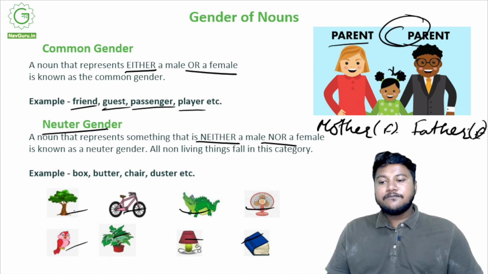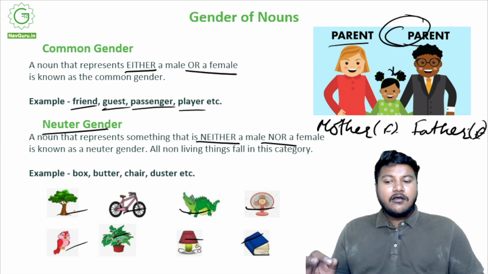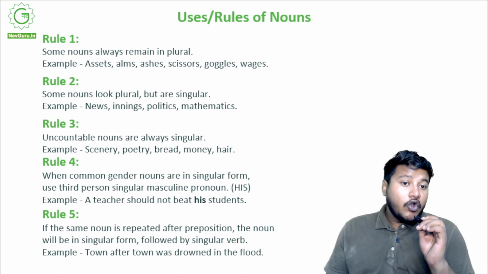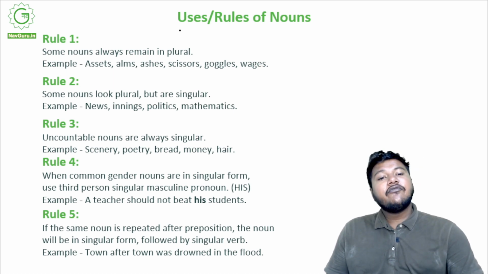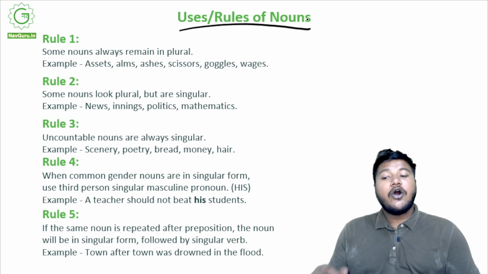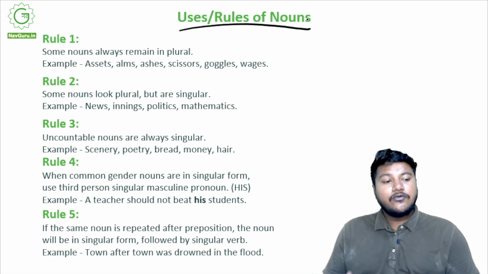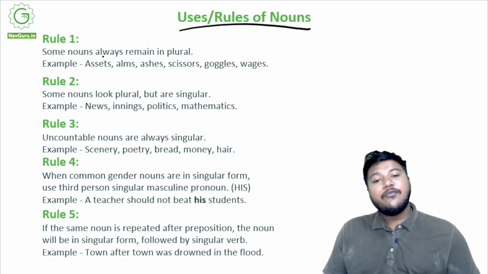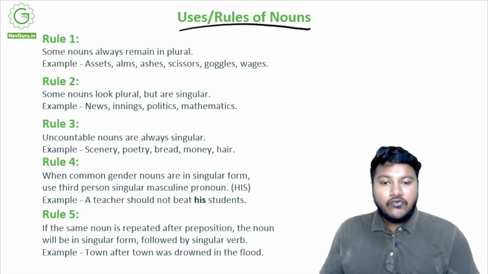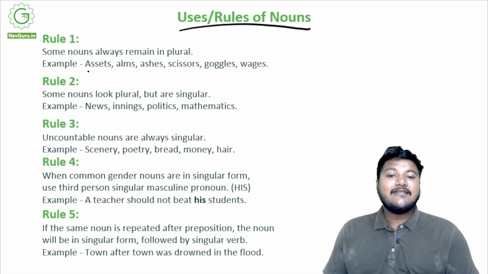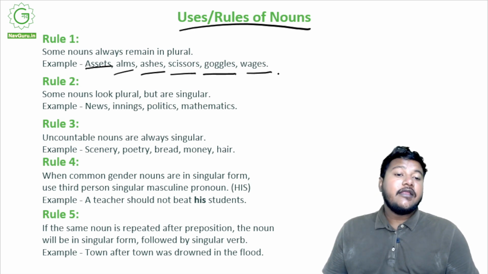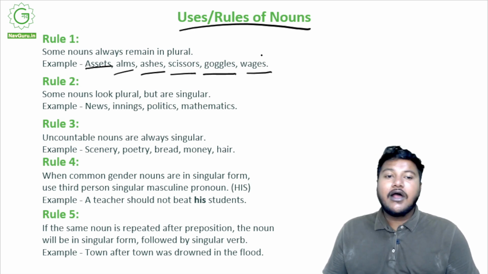Great. Moving on. Now there are some important uses and rules of noun that you have to remember, so that you do not commit mistakes while you are writing your exams. Some nouns will always remain in plural, every time you use them, it will never be single, like assets, arms. You know what arms is, right? Ashes, scissors, goggles, wages, they'll always be in plural form, whether you are using it for one person or 100 million, does not matter, right? They'll always remain in plural form.